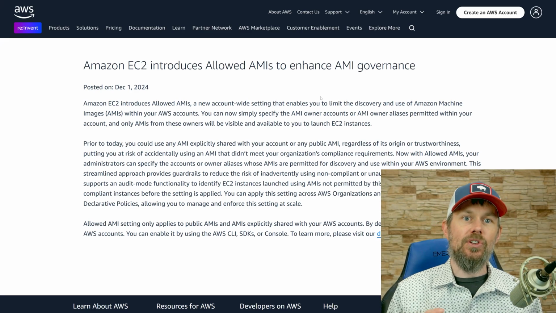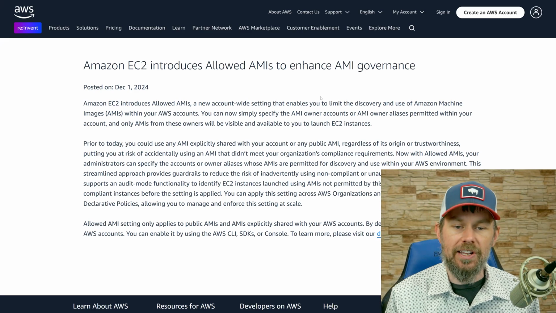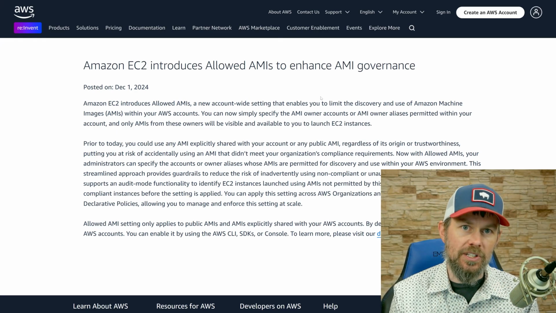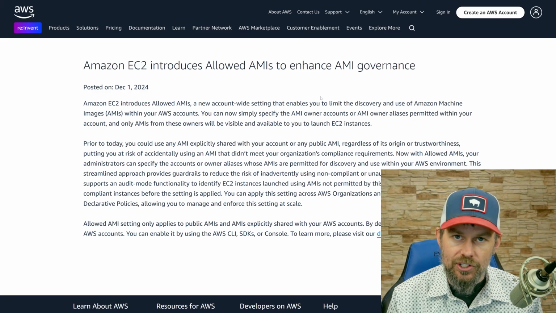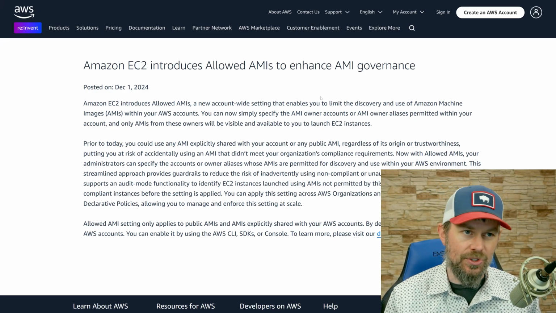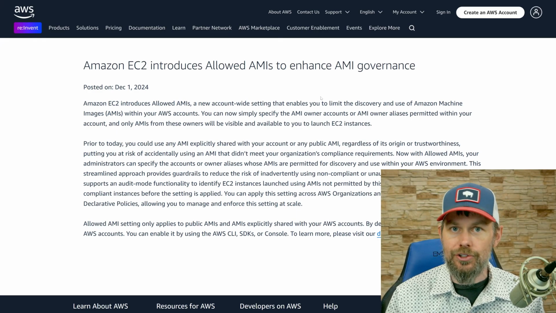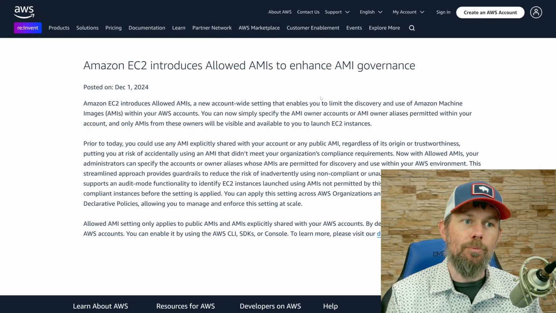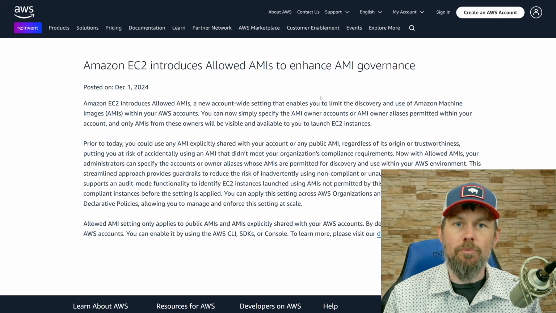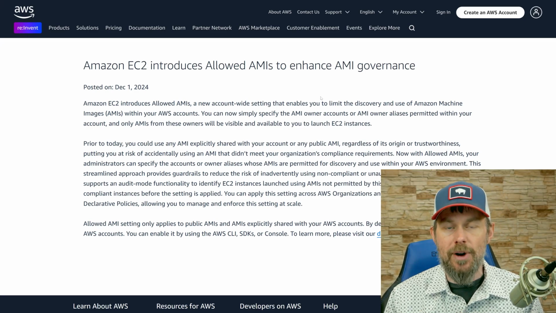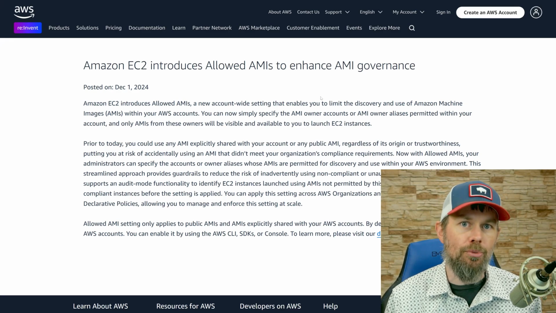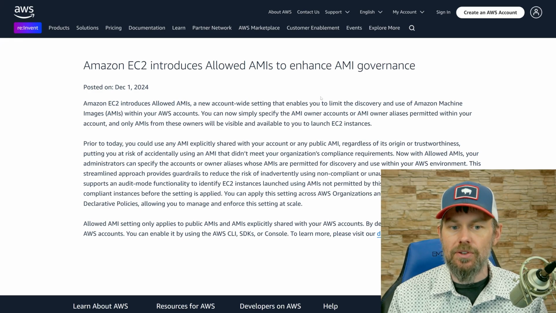And so what you might have in a security account is a list of AMIs that are up to date. They've got the latest security patches installed. They're configured with all of your organizational policies. If there are certain agents that have to be installed by policy, maybe those are pre-installed into those Amazon Machine Images. There are a lot of different things that you might want to package up into an AMI, and you can use the EC2 Image Builder service to automate the build process of your AMIs for you.